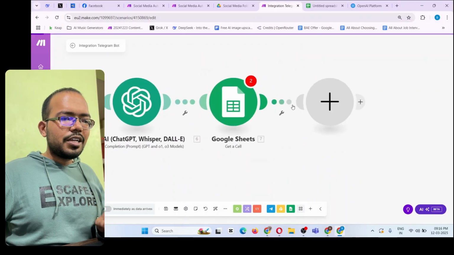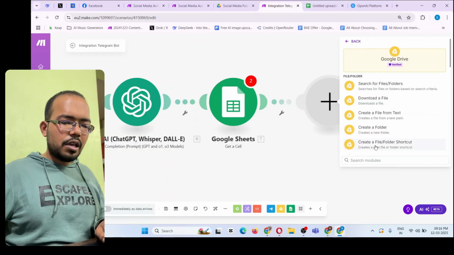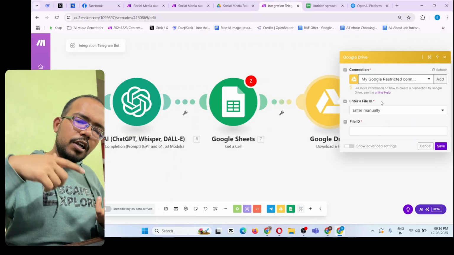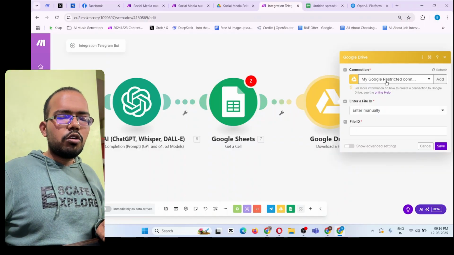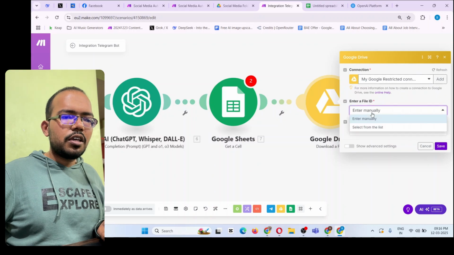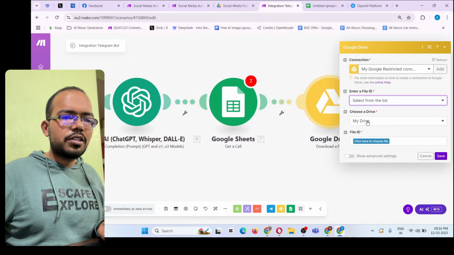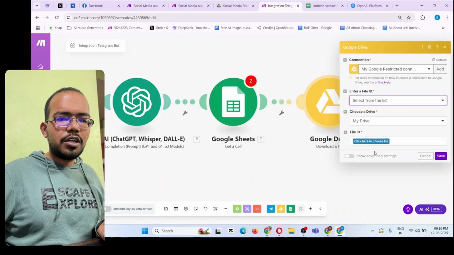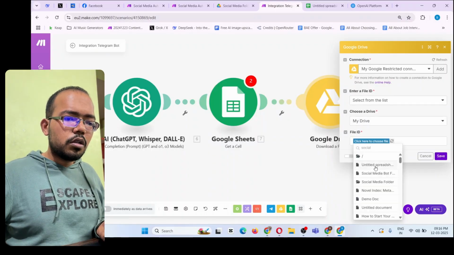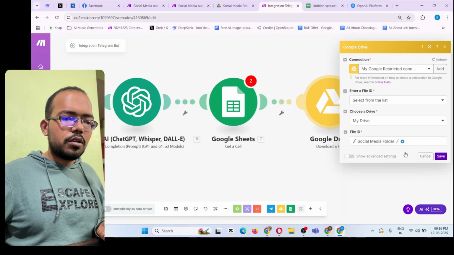All right, after that click on Google Drive and download a file. Now we have to download that file that we uploaded earlier. You already have a connection established, so reuse that connection again. In the enter manually, select from the list. In your drive, select the name of the folder, and then, let me show you, social media folder.